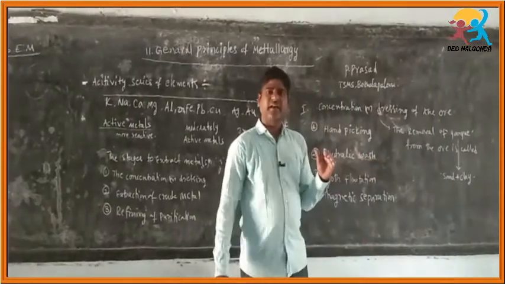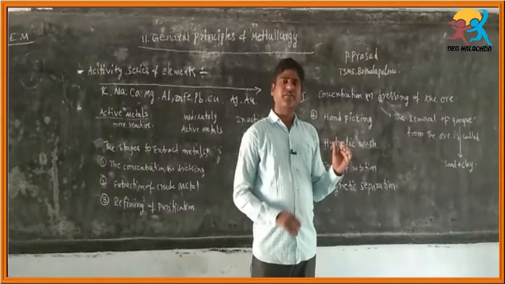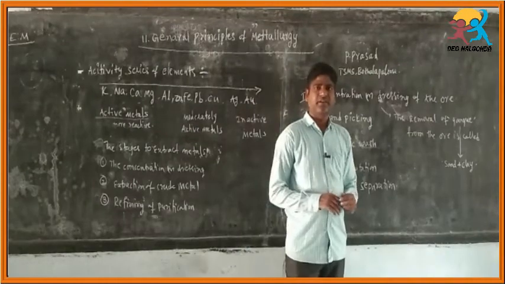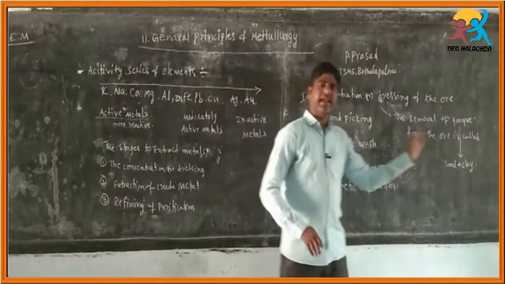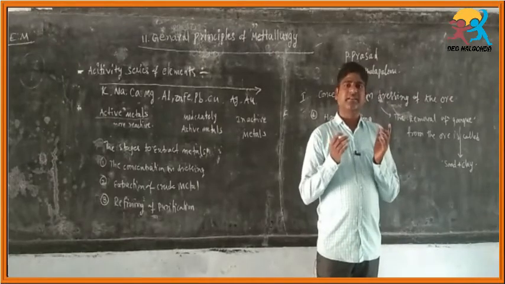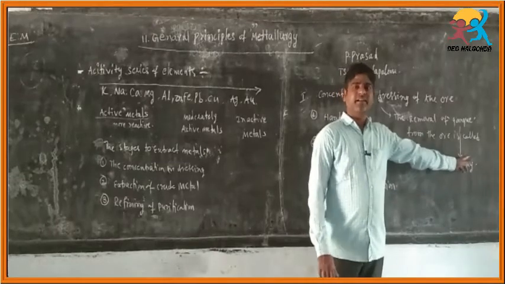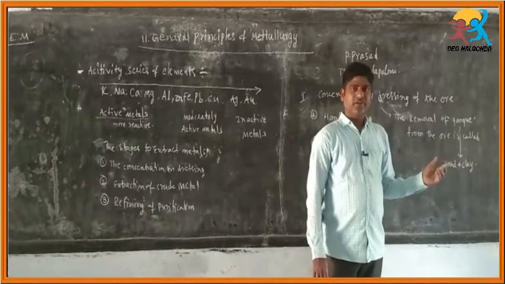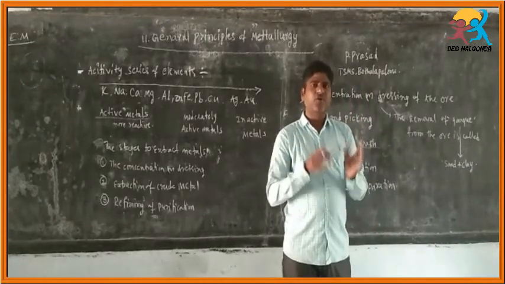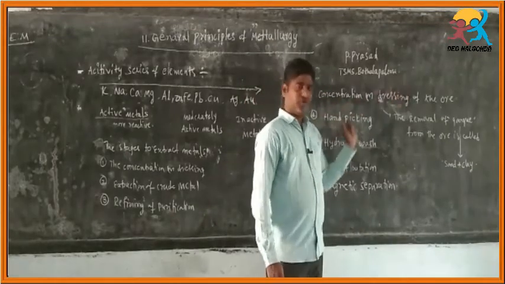Ore occurs in the earth's crust, and the earth's crust consists of sand and clay. So when we take the ore from the earth's crust, it also contains some amount of sand and clay along with the ore. The separation of sand and clay from the ore is the first step, concentration or dressing of the ore.